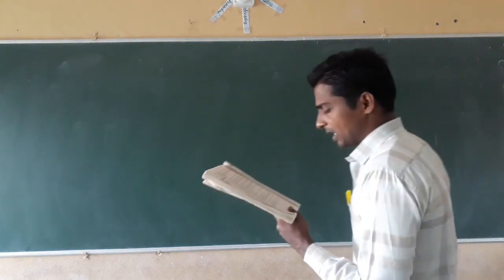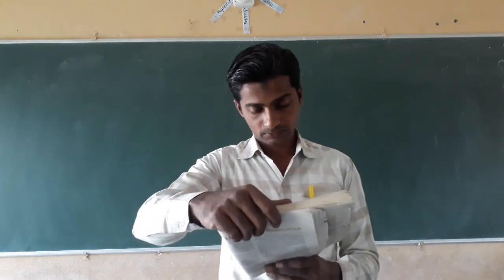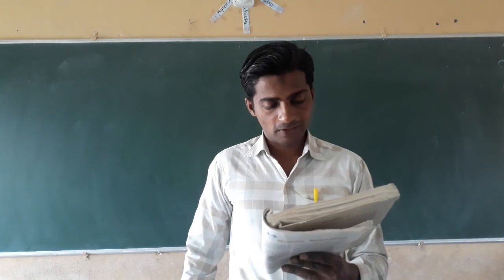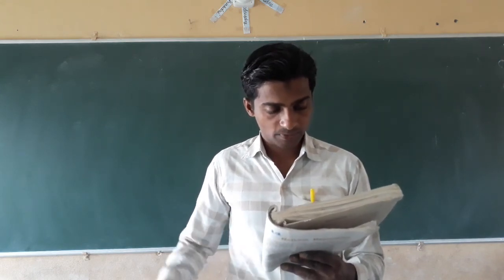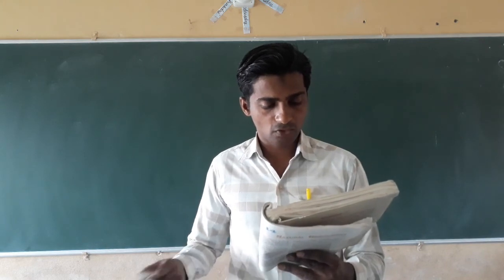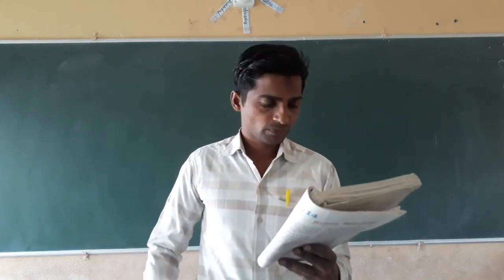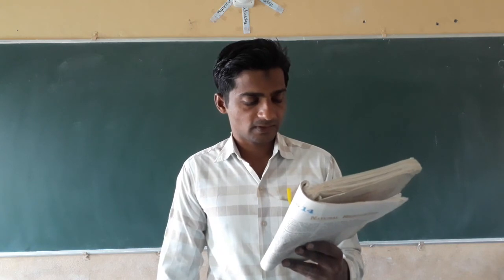Option A, when you are taking an examination. Option B, when you are traveling by bus and train for 2 days. Option C, when your friend is suffering from measles.